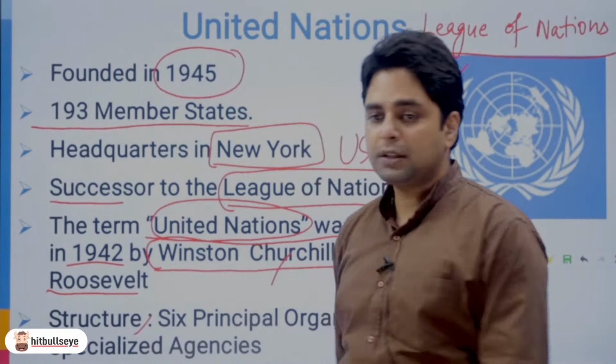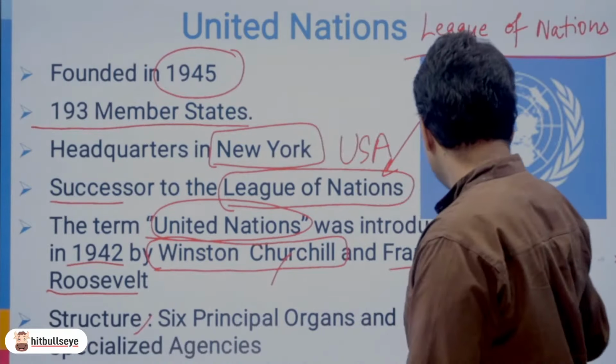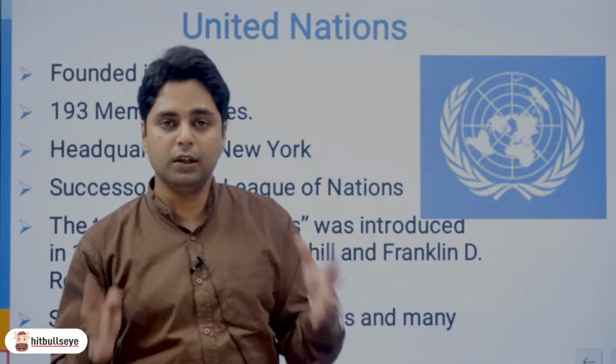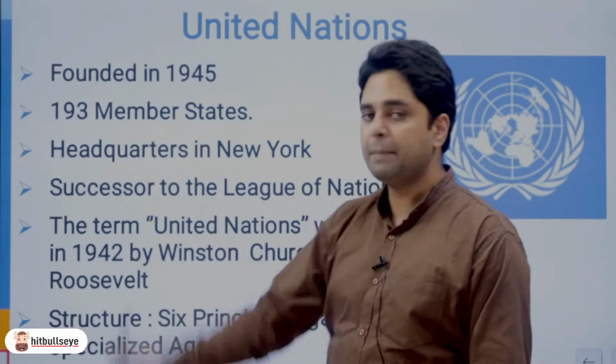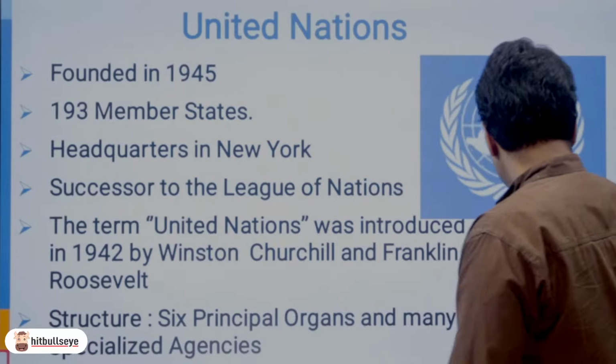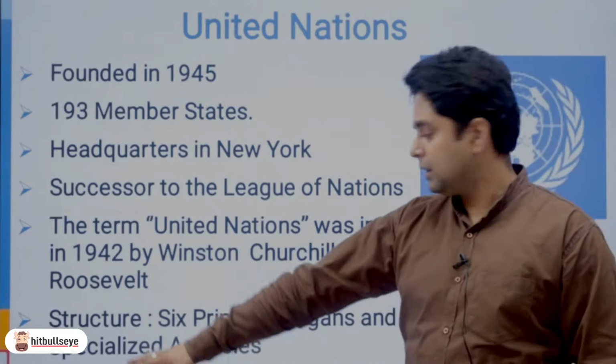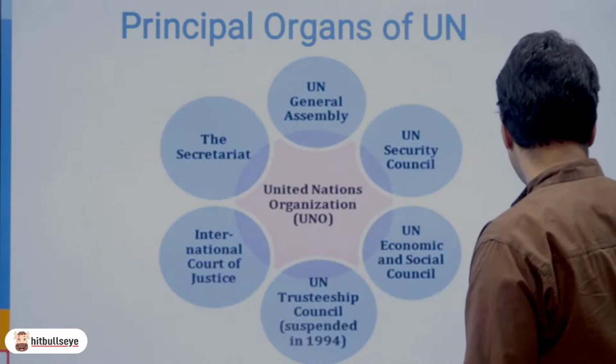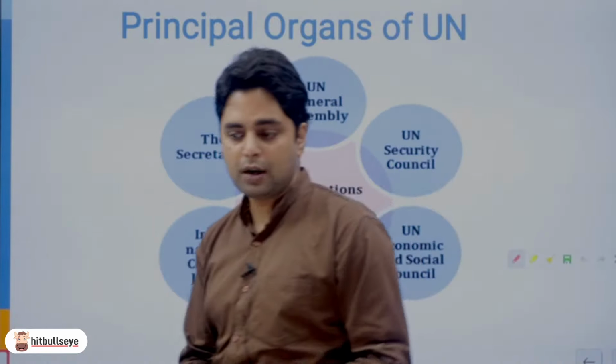If we talk about the structure of United Nations, it is actually the only truly global organization. बाकी जितने भी organizations हैं, they are either multilateral or they are regional, but United Nations is the truly global body because of its membership. अब अगर हम इसकी organization की बात करें या structure की बात करें, it has 6 principal organs and so many specialized agencies. मतलब primarily जो United Nations काम करती है वो इन 6 organs के behalf पर और इन organs के through काम करती है.